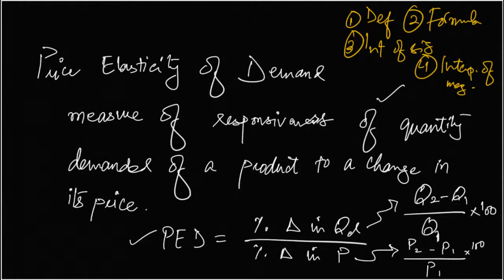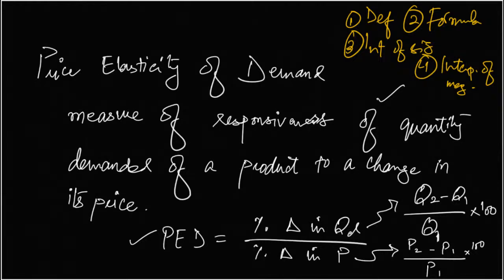So the formula that I used for PED was PED is equal to percentage change in quantity demanded over percentage change in price. Percentage change in quantity demanded is calculated by (Q2 minus Q1) over Q1 into 100, and percentage change in price is calculated by (P2 minus P1) over P1 into 100. That is, final minus initial over initial into 100. Then, to make calculations easier, I told you that this 100 is being multiplied in the numerator as well as the denominator, so we can simply cancel it out. So we've got two things covered: definition and formula.